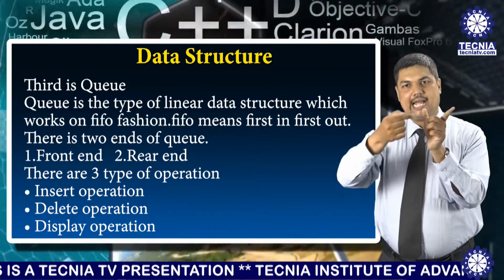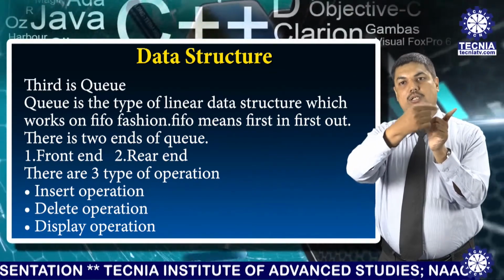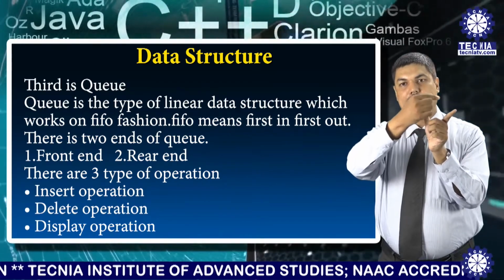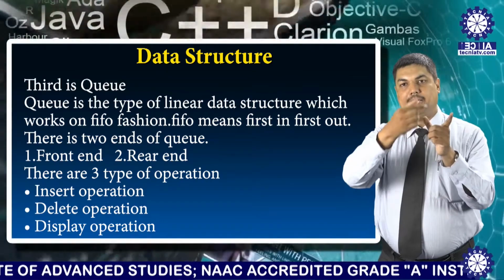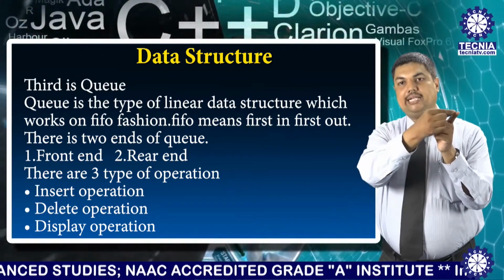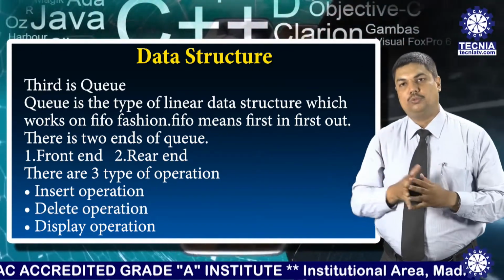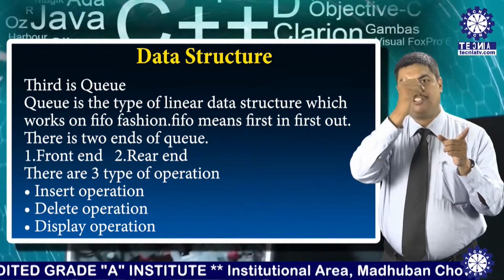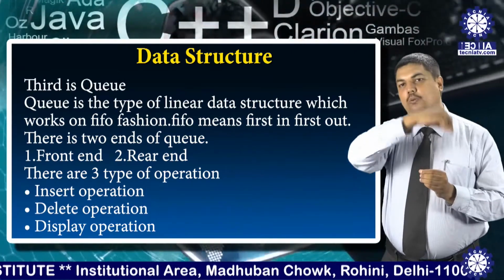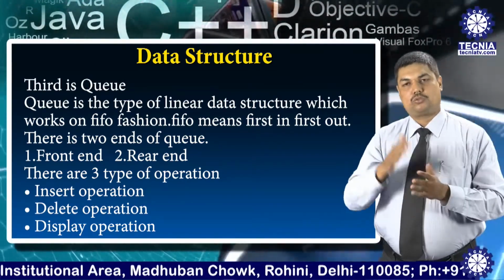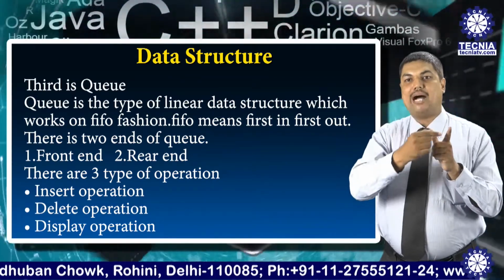You can specify that if it is the rear end, what happened here? We can insert the element here: 1 element, 2 element, 3 element, 4 element, and the 5 element. But elements will be deleted from the one side and it becomes vacant here. Then this is specified in the queue. That is the overflow. One space is vacant and the queue says that it is the overflow. So this is the demerit which is overcome by the circular queue. The circular queue can utilize all the space available in the queue.